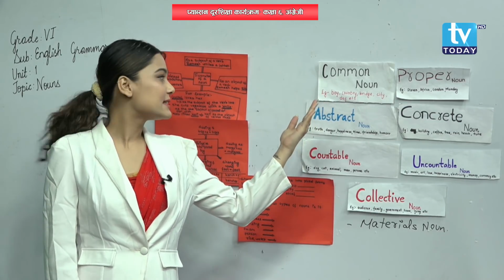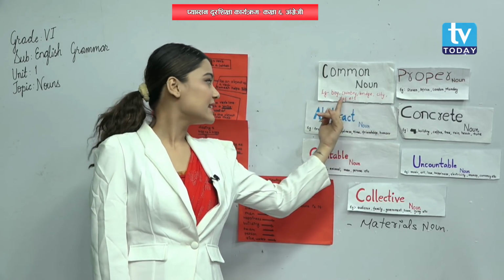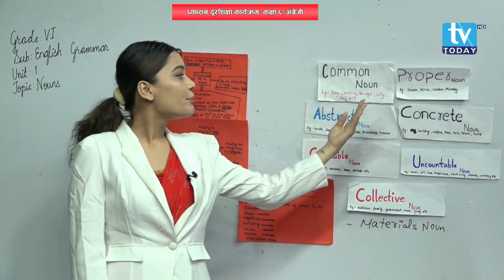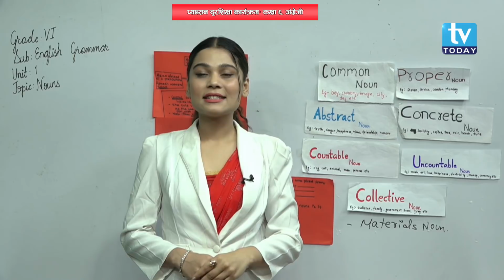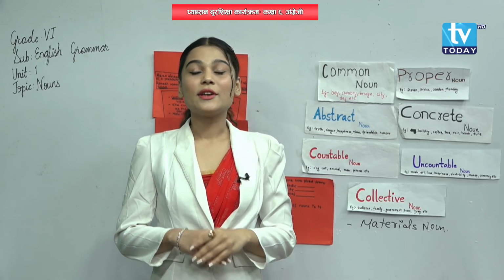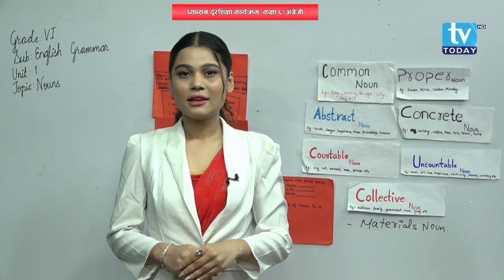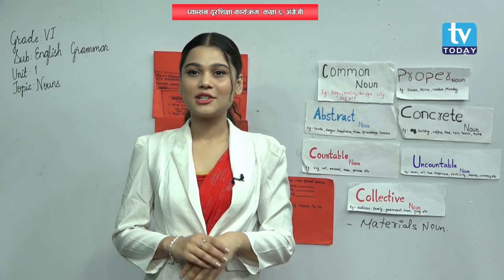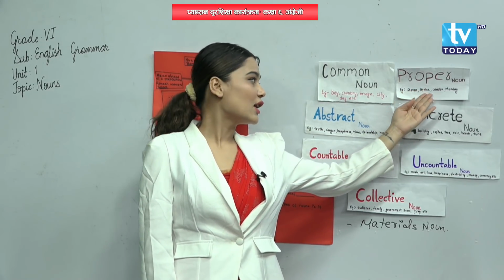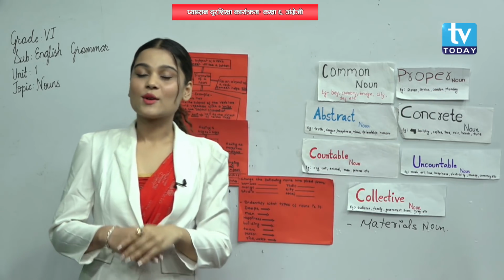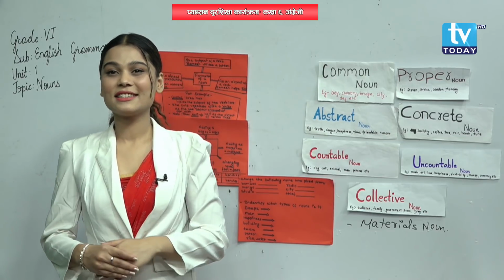Examples are boy, country, breeze, city, day, etc. Whereas a proper noun refers to a particular person, people or thing. It can only start with a capital letter. Examples: Steven, Africa, London, Monday, etc. So I think you found the differences between common noun and proper noun, right students?